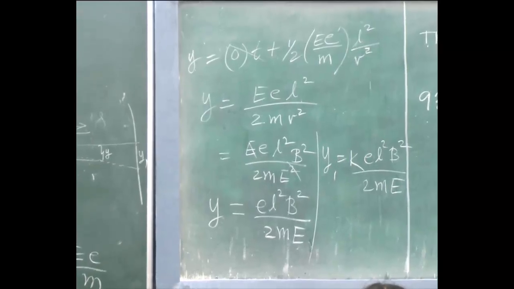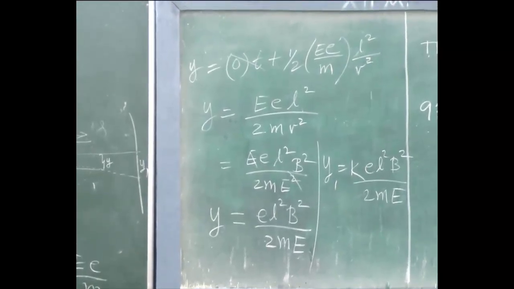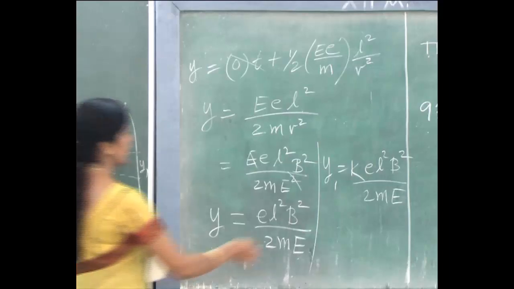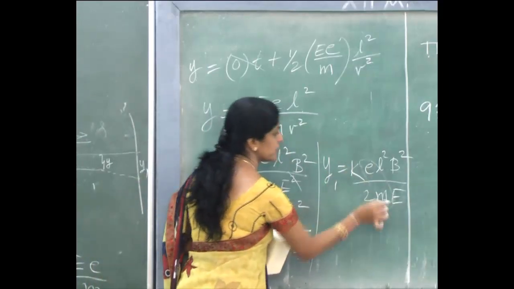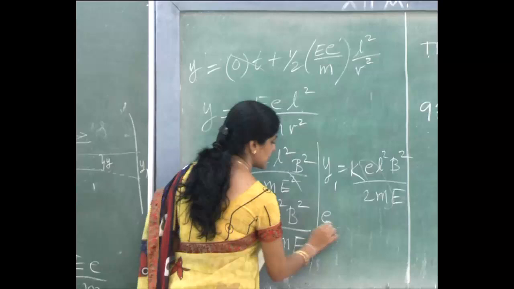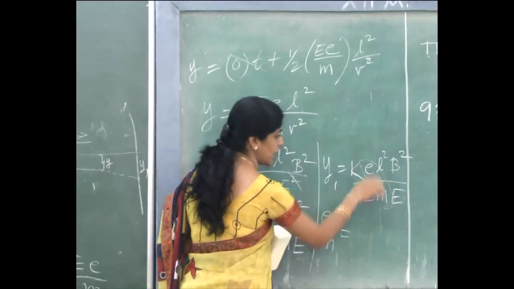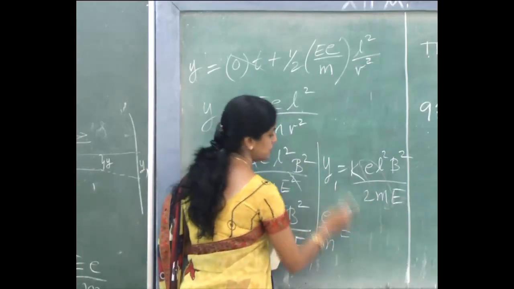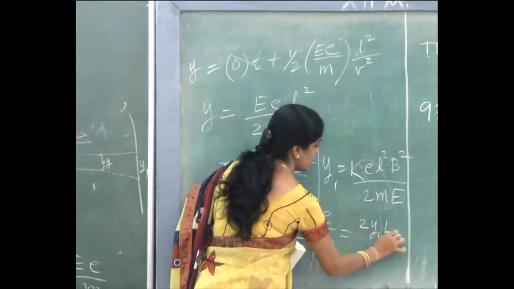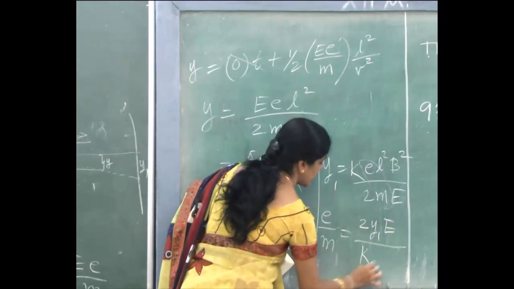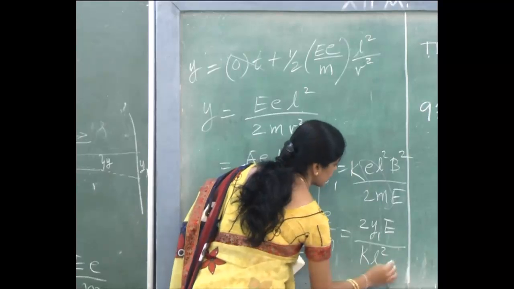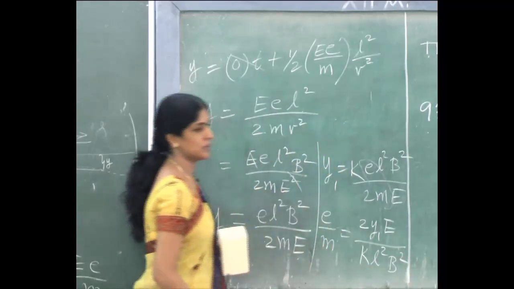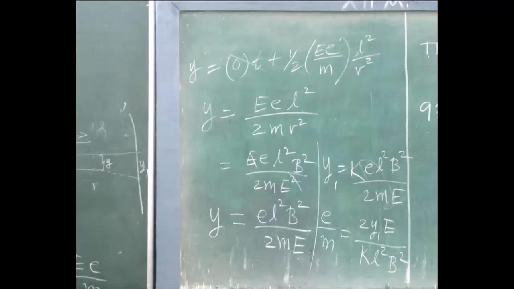From this, can I find out E by M? What for we are doing this experiment? To find out the charge per unit mass. What is E by M? This I need. Take the other things to that side, just keep E by M. What happens? E by M equal to 2 y1 E by k L square B square. By this I can easily find out the charge per unit mass of the electrons.